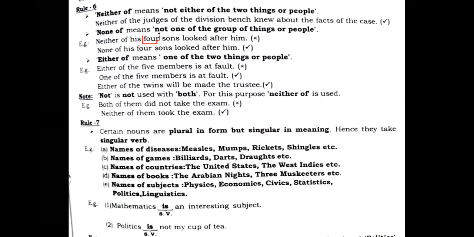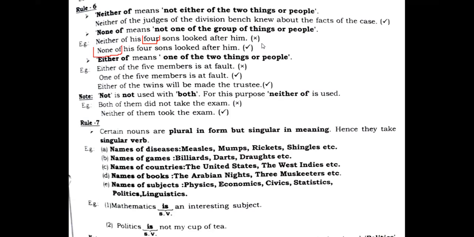When four is used, it refers to more than two. And when more than two is referred to, what shall we do? We shall use none of. "None of his four sons looked after him" is the absolutely correct sentence.